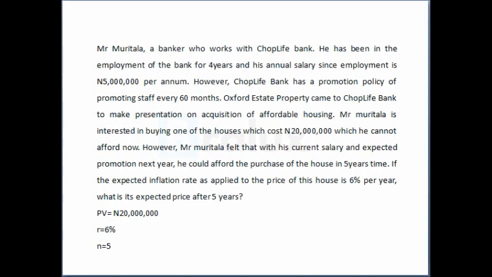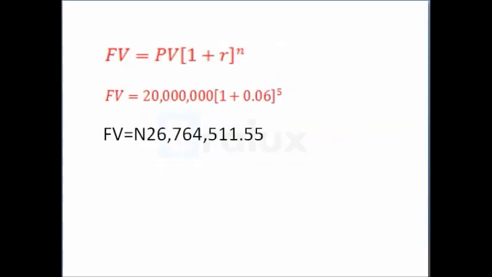So the future value formula is FV = PV (1 + R)^n. Plug in all our variables, our PV, R, and N, into the formula. So the future value amount is 26,764,511.55 kobo.